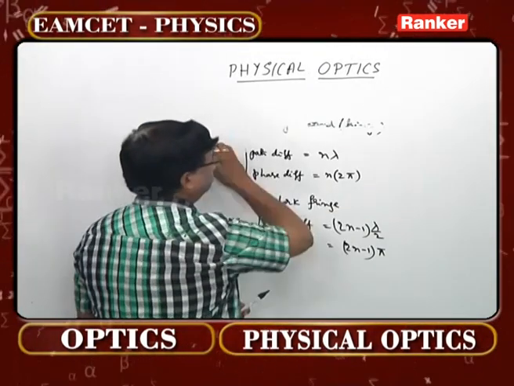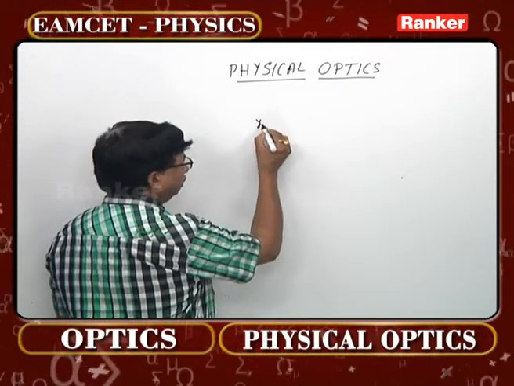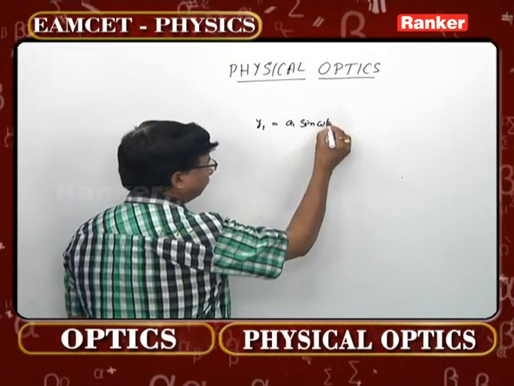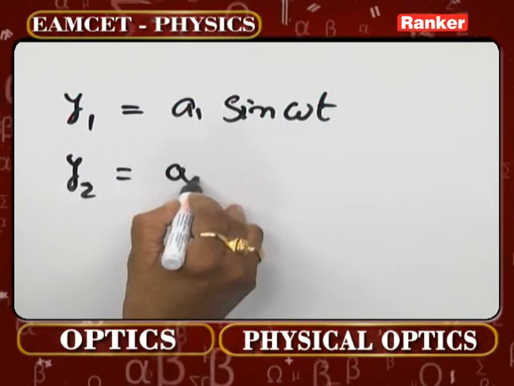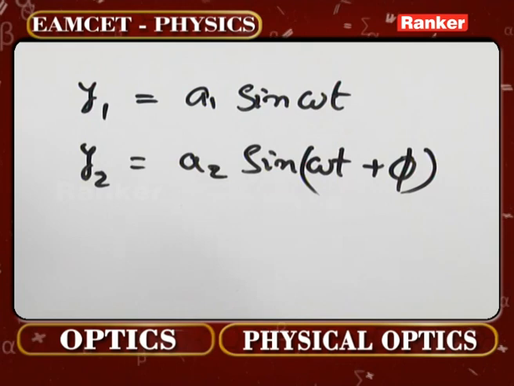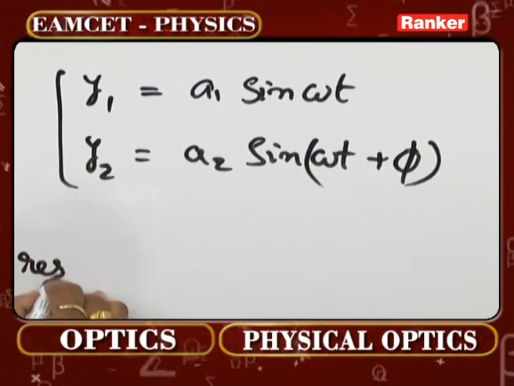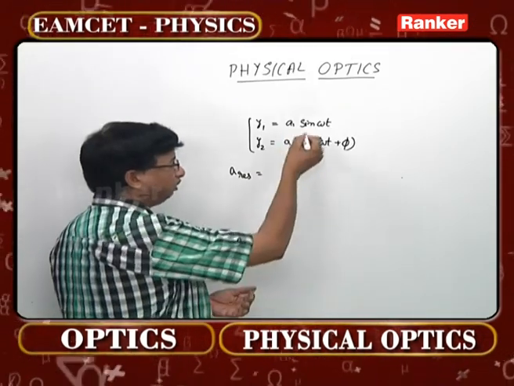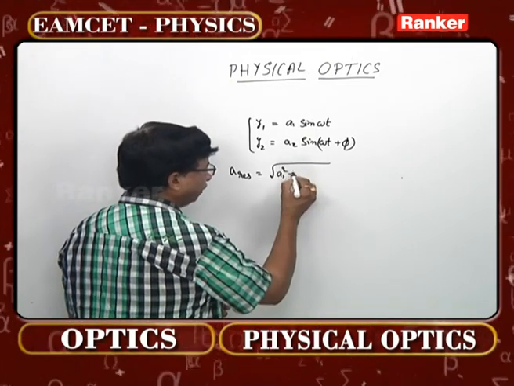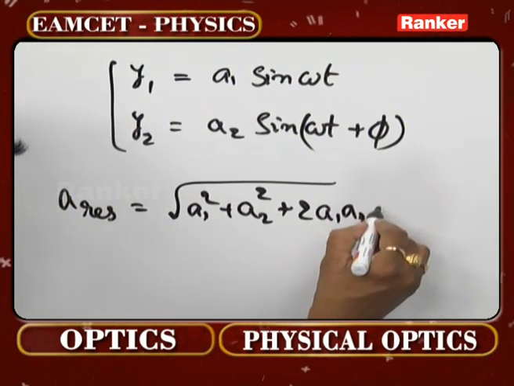Now come to the next case, please. Suppose there are two waves which are giving us interference: Y1 is equal to A1 sin omega t and Y2 is equal to A2 sin (omega t plus phi). Plus or minus, of course, we can take up. This is just an example. If you consider the resultant amplitude, they may ask you by giving two equations like this, then it is root of A1 square plus A2 square plus 2 A1 A2 cos phi.